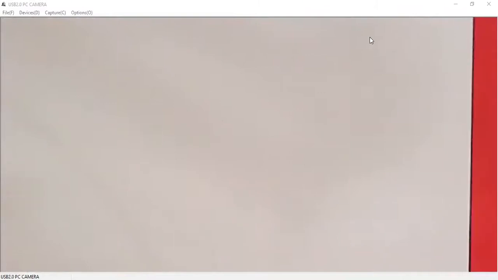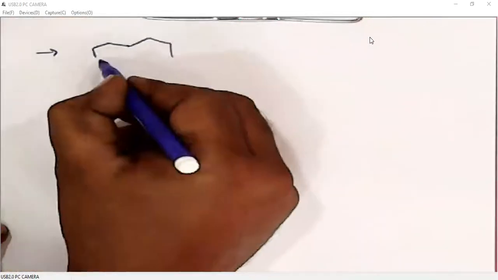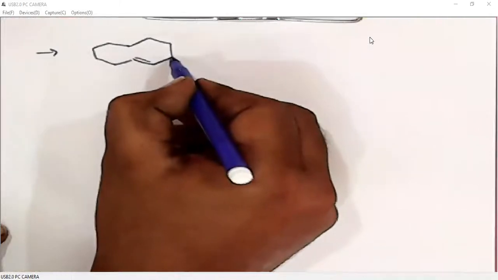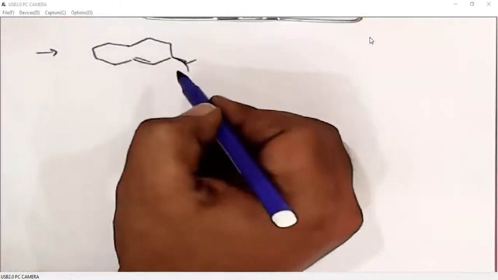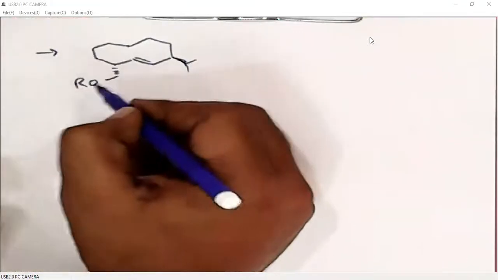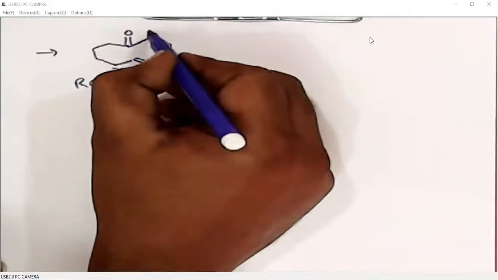What is the importance of Peterson olefination? As we have discussed in the introduction itself, Peterson olefination is possible with hindered carbonyls also. Of course, we can convert a carbonyl into a double bond using Wittig reagent. When we have Wittig reagent, then what is the use of Peterson olefination?